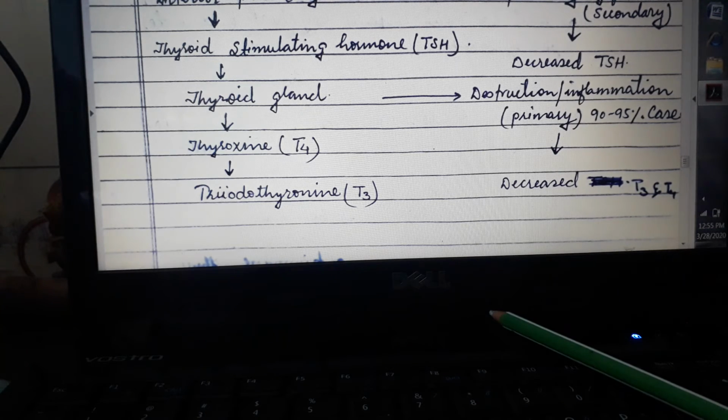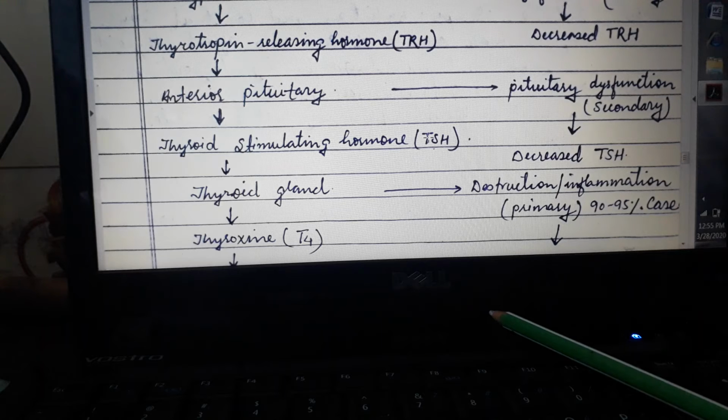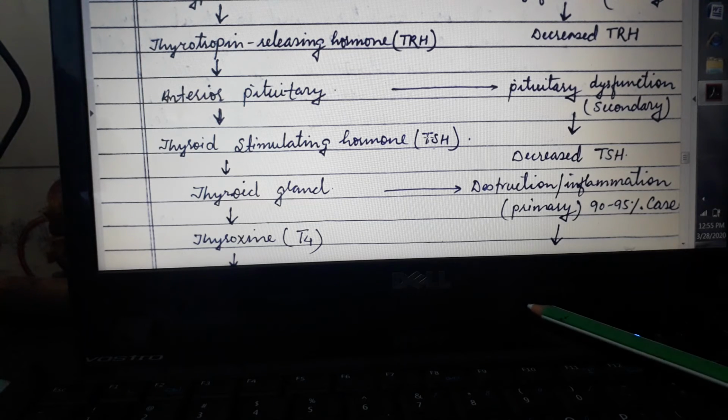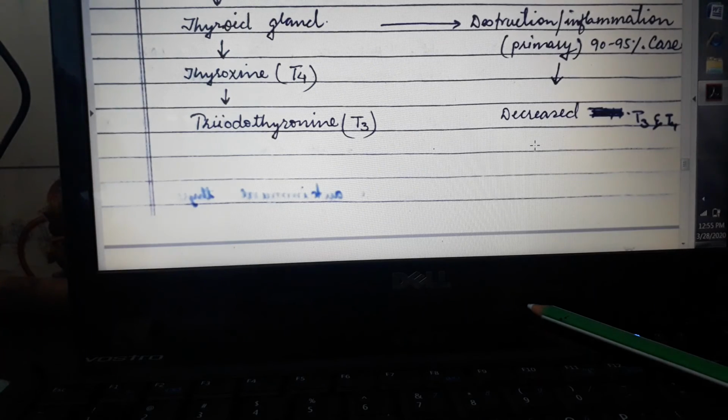So hypothyroidism is mainly tertiary, secondary, and primary. If there is any dysfunction at the hypothalamus level, then it is called tertiary. If there is any dysfunction at the pituitary level, it is called secondary, and if there is any dysfunction at the thyroid gland, then it is called primary, which is the main type, which constitutes 90 to 95% of cases.